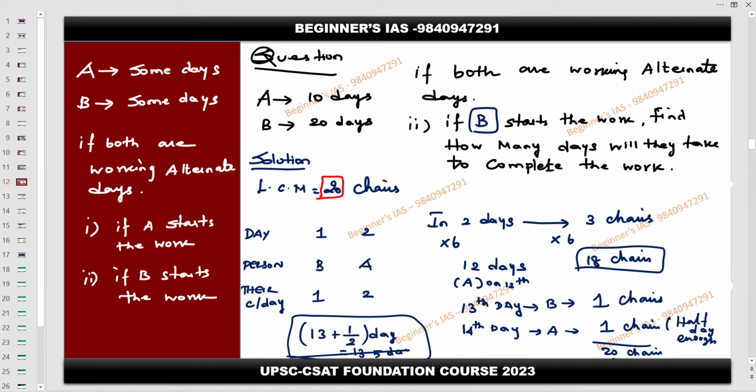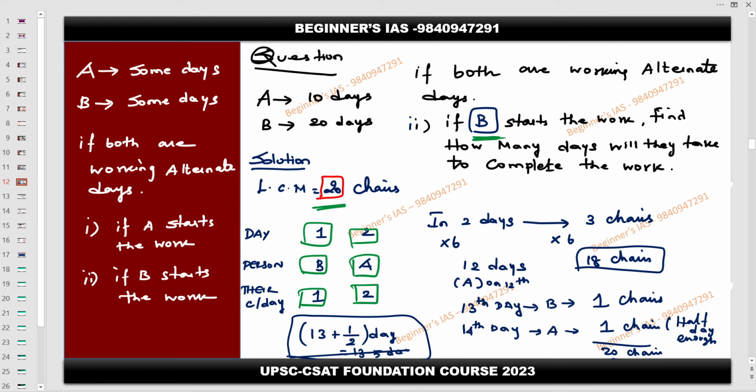So now listen carefully. If B starts the work, read the question carefully here. If B starts the work, that is the question. Same question. If B starts the work, what will happen? Okay, now be careful here. Same, work is 20. B starter, which means on day 1 B starts. B starting means B's capacity is 1 only. Second day who is going to start? A. What is A's capacity? 2. In 2 days, 3 jobs done.